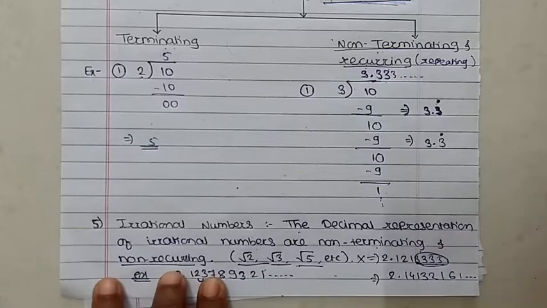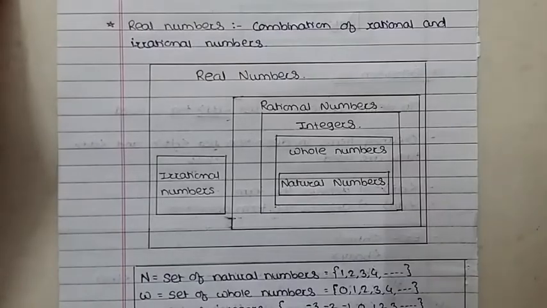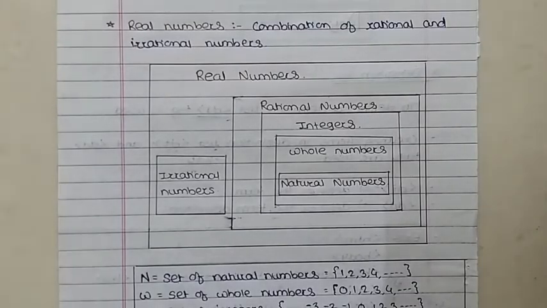Now the next type of number system is the real numbers. Whatever numbers we understood earlier, like natural numbers, whole numbers, integers, rational and irrational numbers, they are dependent on each other.